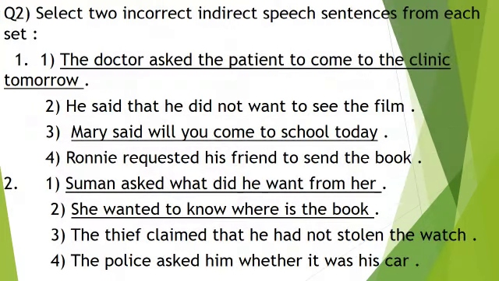Question number 2. Select 2 incorrect indirect speech sentences from each set. 1. Option 1. The doctor asked the patient to come to the clinic tomorrow. 2. He said that he did not want to see the film. 3. Mary said, "Will you come to school today?" 4. Ronnie requested his friend to send the book. Out of the 4 options, option number 1 and 3 are the correct answer.